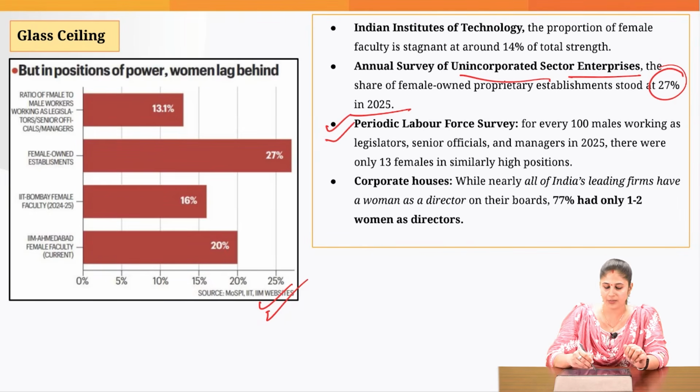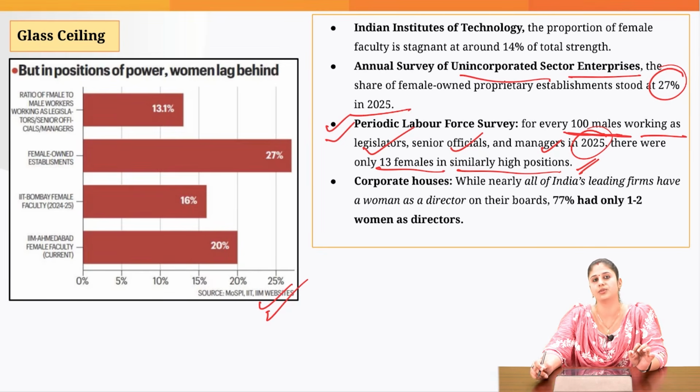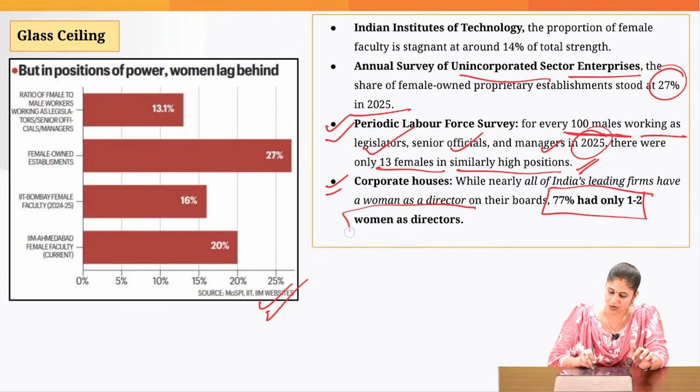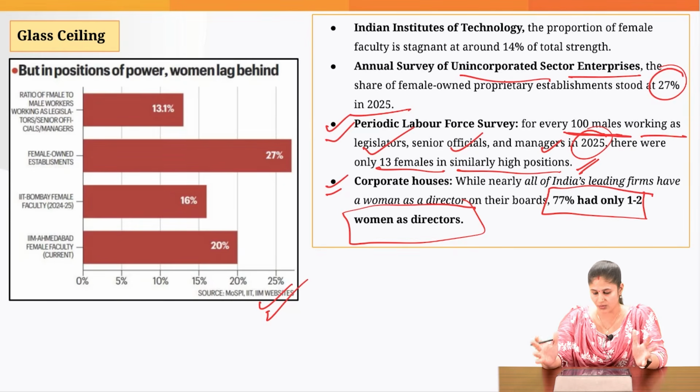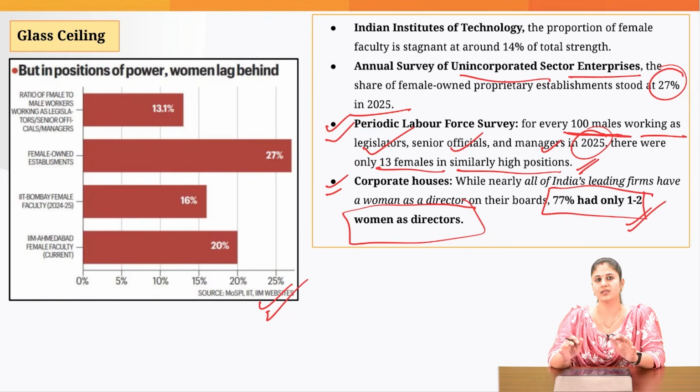Then if you go by the Periodic Labour Force Survey, it points out that for every 100 males working as legislators, senior officials, managers in 2025, we have only 13 females at these higher positions. And when you talk about corporate houses, in 77% of them, the board of directors has only 1 or 2 women as directors, because this is something mandatory which has been imposed on top listed companies by SEBI.